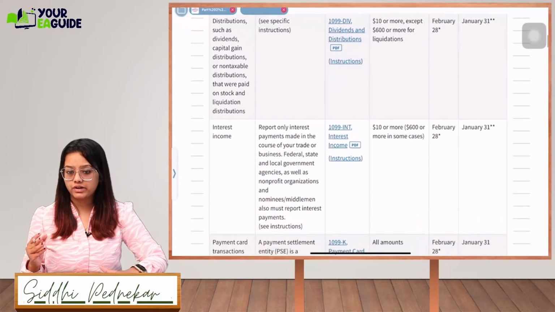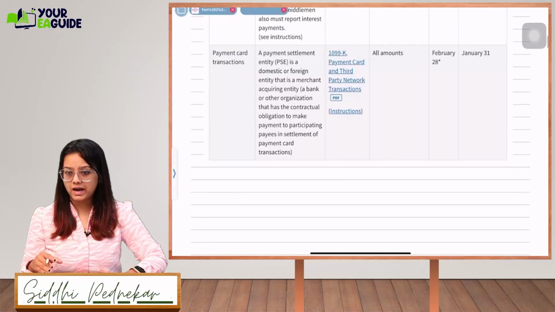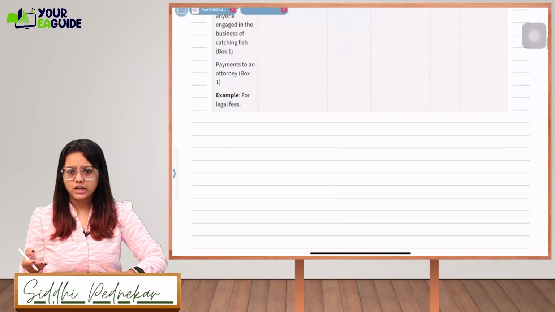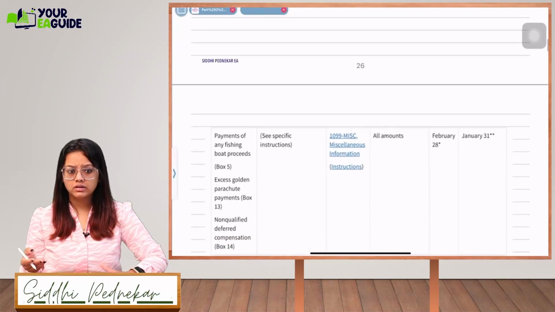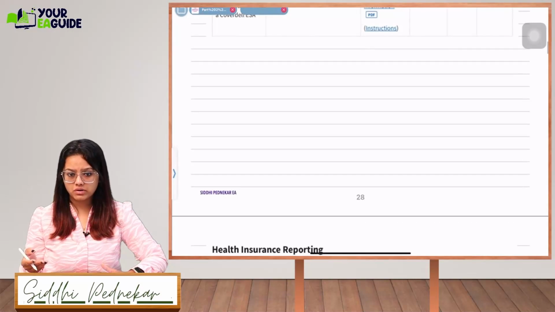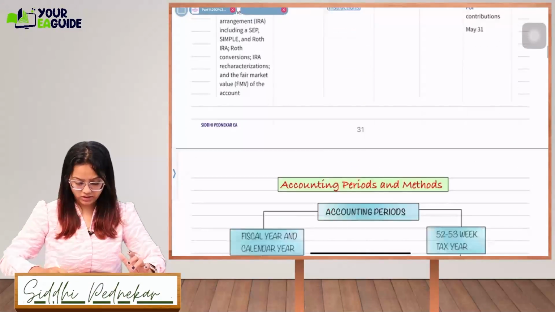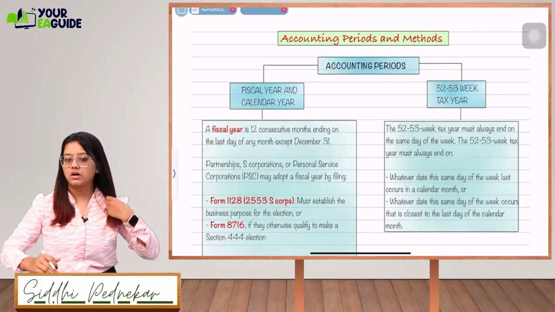For all the informational returns we have mentioned up to what amount you need to file and what is the due date of filing the informational return. You can just go through it once later on. Let's move to our next chapter. Here there is one more topic left, which is accounting period